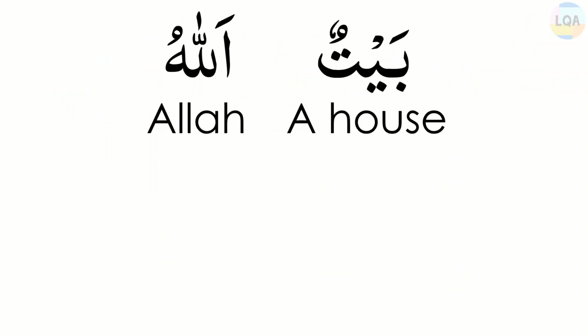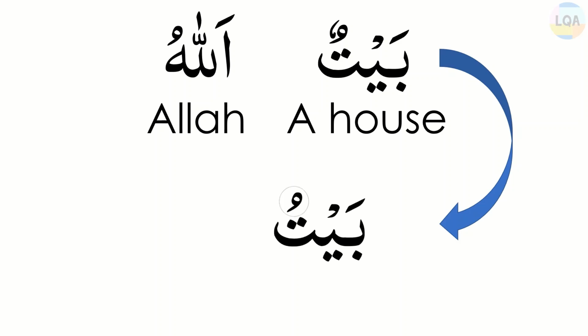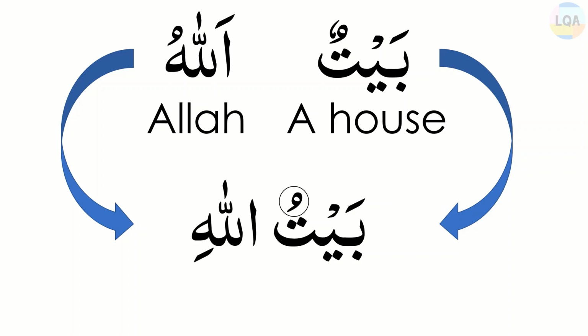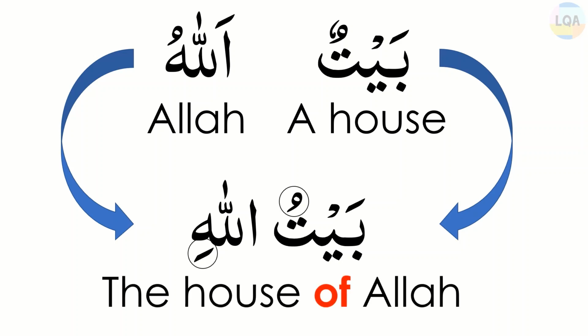Let's see another example. Baitun, Allah. If we want to make a Mudaf wa Mudafun Ilaih sentence of these words, we will first remove the noon sound. So we will write Baitu instead of Baitun. And secondly, the Mudaf cannot have an al. So Baitu will not have an al. And the third condition is that the Mudafun Ilaih will be in jar status. So Allahu will be written as Allahi. And the translation will be the house of Allah, where Baitu will be a proper noun because the word Allah is a proper noun.